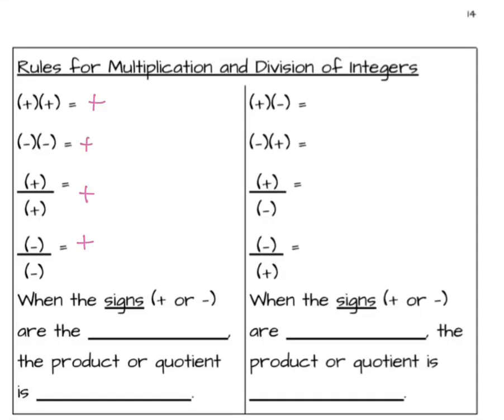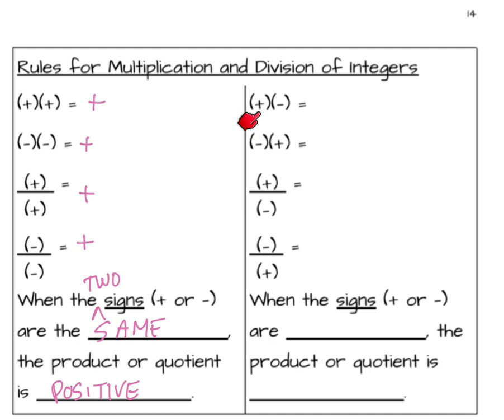So in general, let's add a word to here. When the two signs of a multiplication or division are the same, the product (multiplication) or quotient (division) is going to be positive. I want to add the word "two" here because this only works when we're looking at 2 numbers being multiplied or divided. If we had 3 numbers, it doesn't quite work as well. So when the 2 numbers being multiplied or divided have the same sign, the product or quotient is always positive.